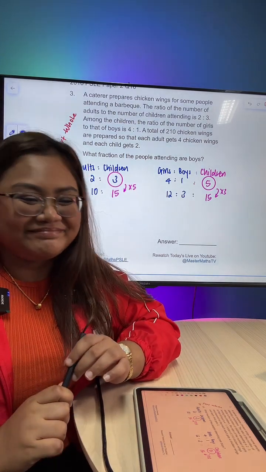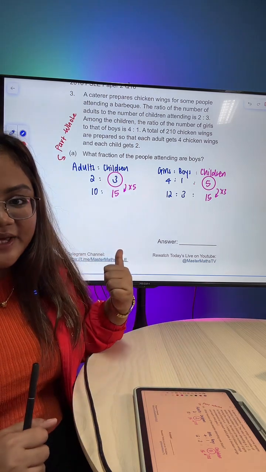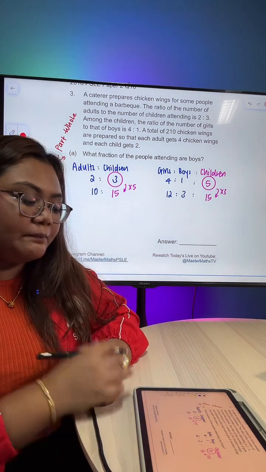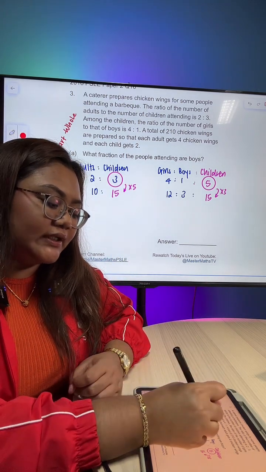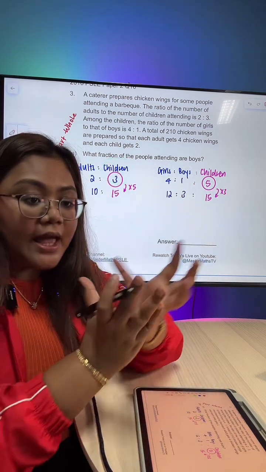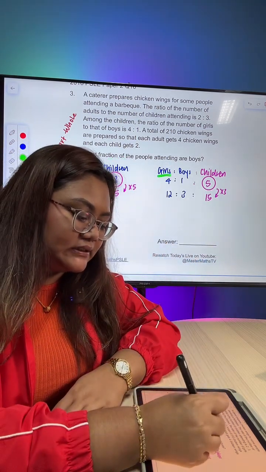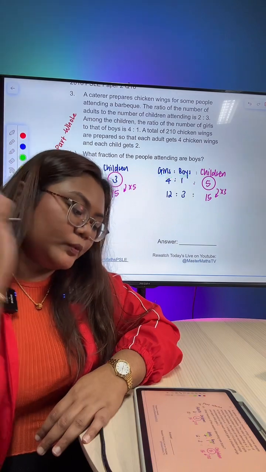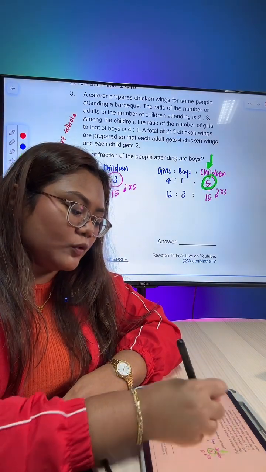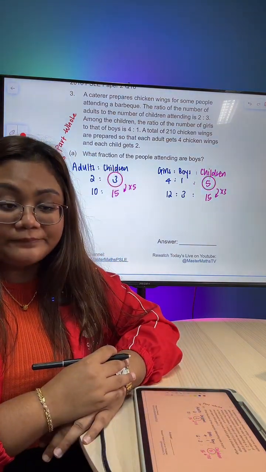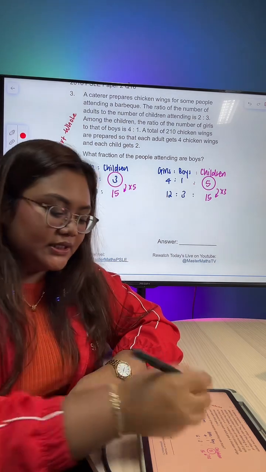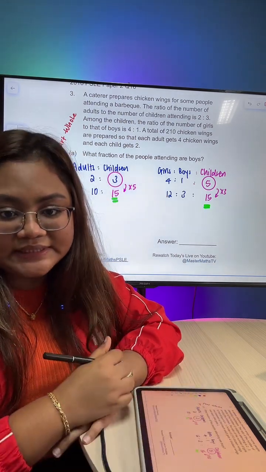7:30 to 8:30 p.m. Alright, so now that we have this, once again, part-whole concept because we are given children, the whole, and we are given its two parts, girls and boys. So to do that, we got to introduce the whole and make the wholes the same. Because they are both talking about children, so we make them into 15.